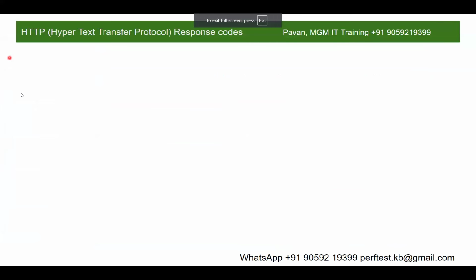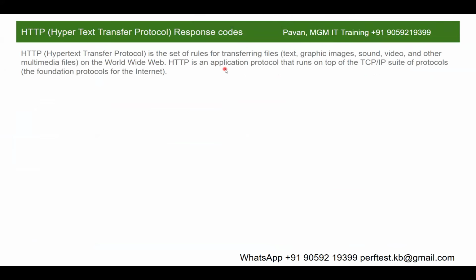Right? And what is the latest HTTP version? Anyone? 3. HTTP, read it as 3. HTTP 3. So HTTP is an application protocol that runs on top of the TCP/IP suite. This is pronounced as suite, right? It looks like it should be pronounced differently, but the actual pronunciation is suite. Suite of protocols, the foundation protocols for the internet. Your whole internet works on TCP/IP protocols. These are the 2 important protocols for the whole internet, where TCP stands for Transmission Control Protocol and IP stands for Internet Protocol.